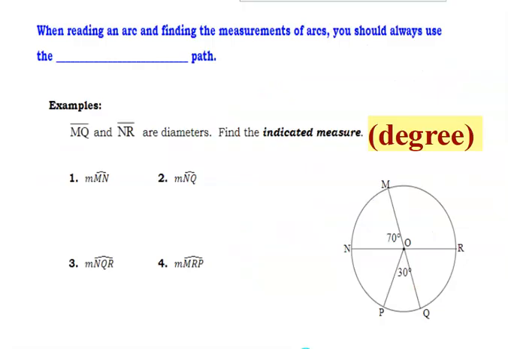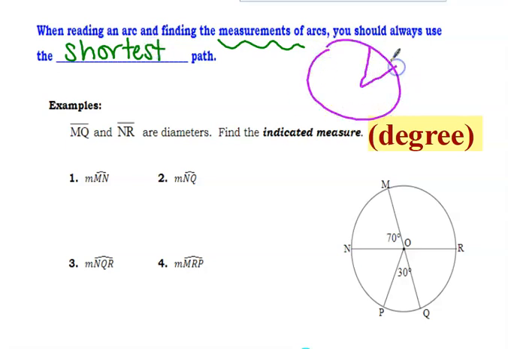All right, so when reading an arc and finding the measurements of arcs, you should always use the shortest path. I wouldn't want to go all the way around for this one. I want to use this section if I wanted to find that. I'm going to take the shortest path to find it. So when it says something about an indicated measure, that's what we're trying to find.